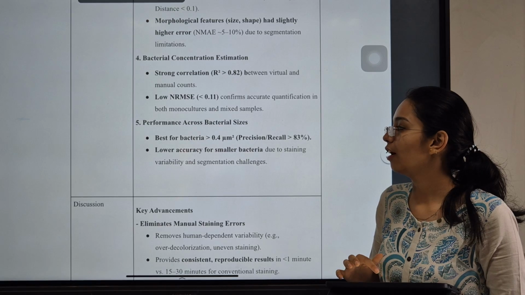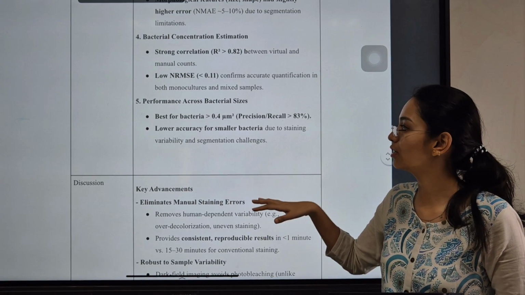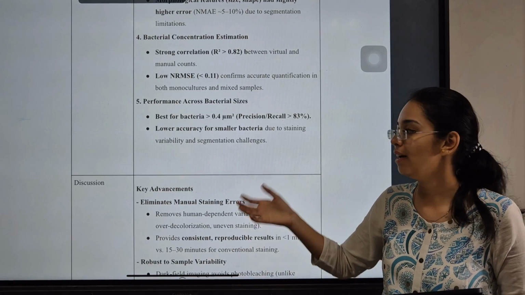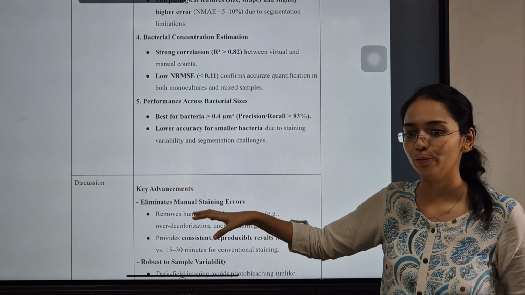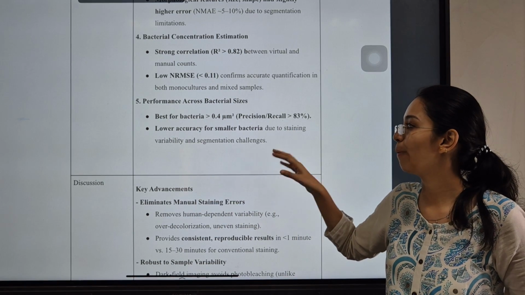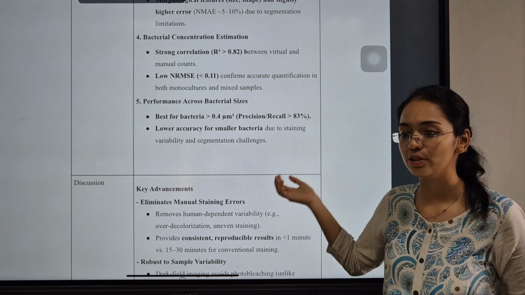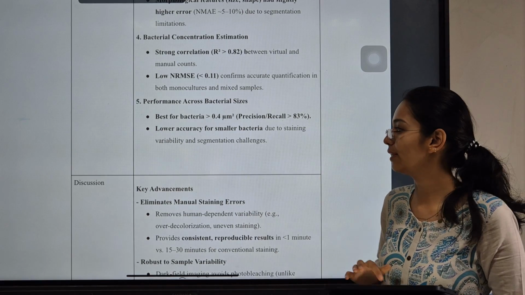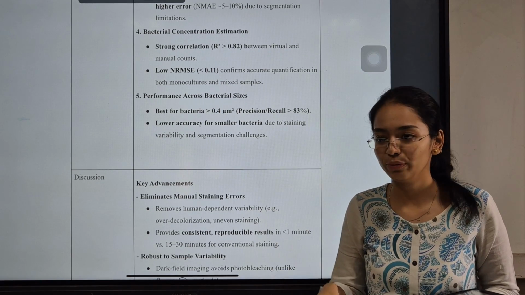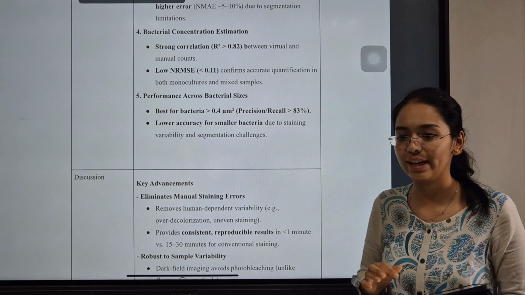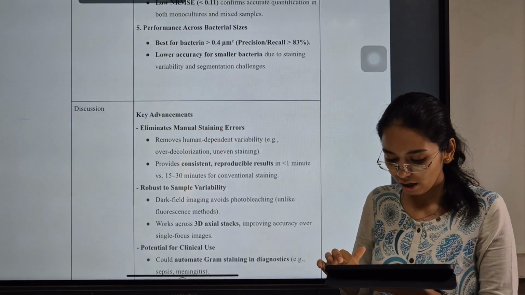in both the monocultures as well as the mixed samples. And the performance across all the bacterial sizes was studied. It was found to be best for bacteria greater than 0.4 micrometer, with a precision or recall of 83%, and it has lower accuracy for small bacteria due to staining variability and segmentation issues.